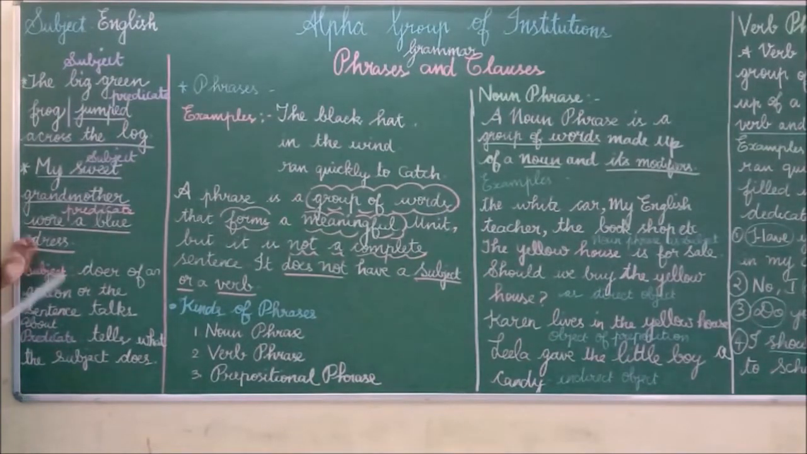Actually, what is meant by subject? Subject is nothing but the doer of an action. The whole sentence talks about the subject. Predicate tells what the subject does. Compare this with the first example. The whole sentence talks about the big green frog, so the big green frog is the subject, and the predicate tells what the subject does. The big green frog jumped across the log, so jumped across the log is the predicate.